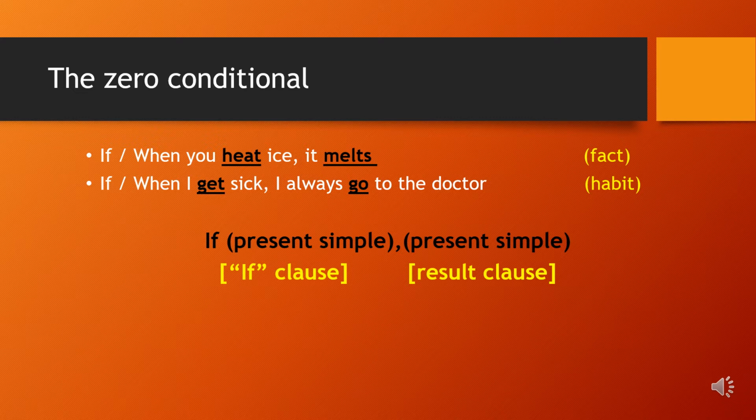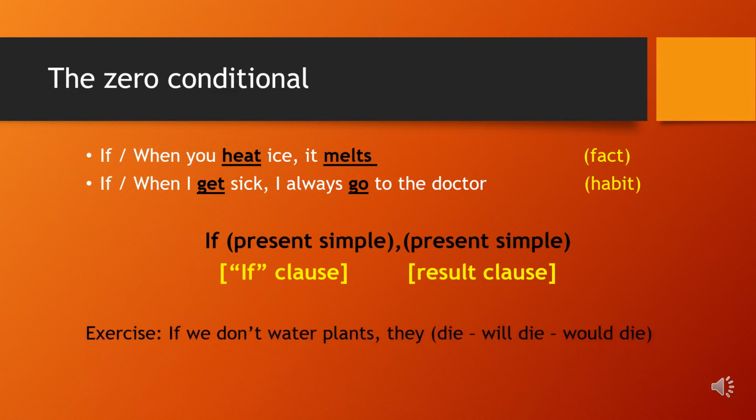Now let's do an exercise to see if you understood the rule. Choose: if we don't water plants, they die, will die, would die. Yes, it's "die" because it's definite. They die.